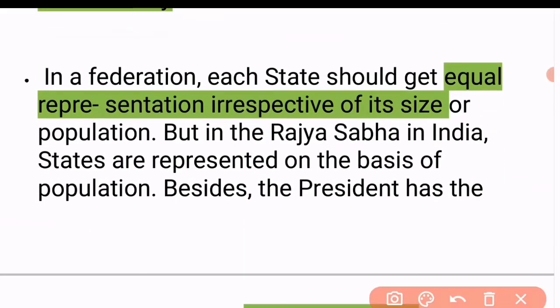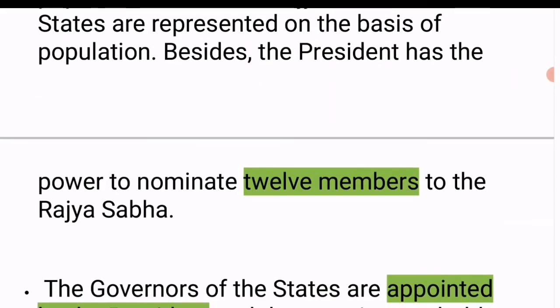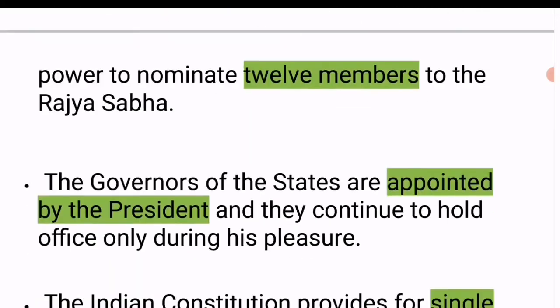In a federation, each state should get equal representation irrespective of its size or population. But in Rajya Sabha, Indian states are represented on the basis of population. Besides, the president has the power to nominate 12 members to Rajya Sabha. Means, as we could see, in America each state has equal representation. But in India, it's not like that. Its representation is according to the population of that state.